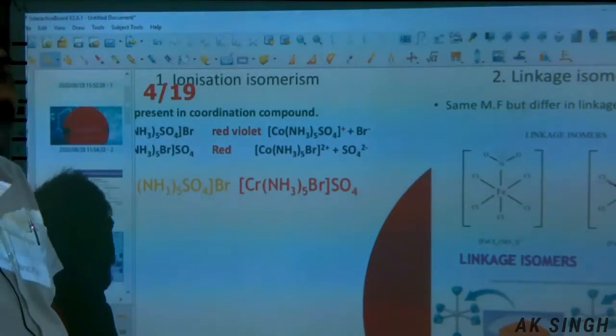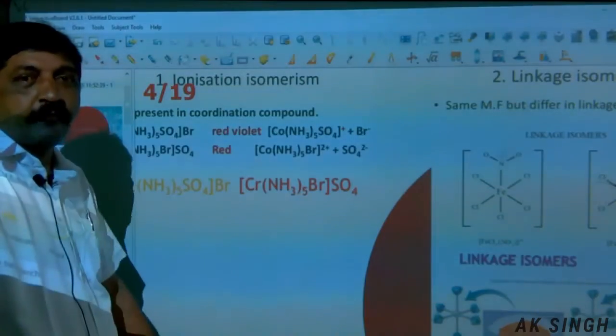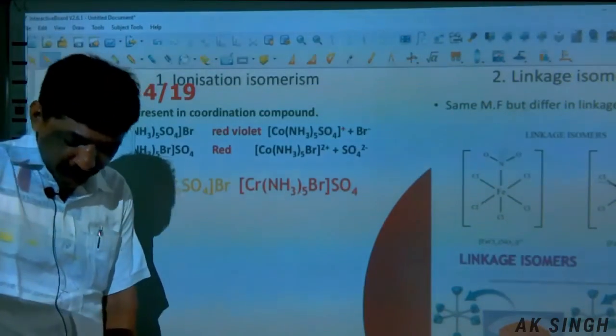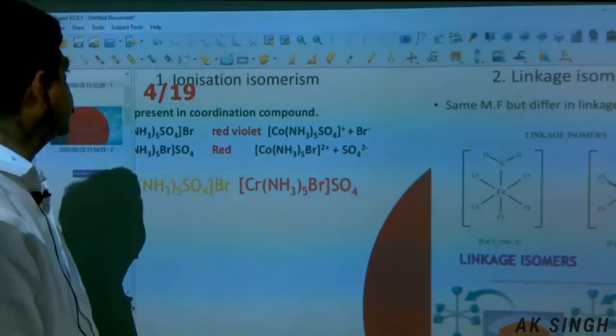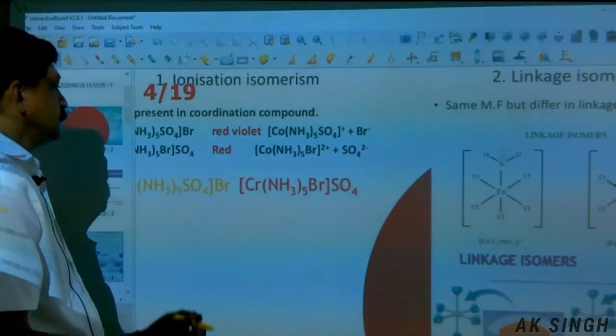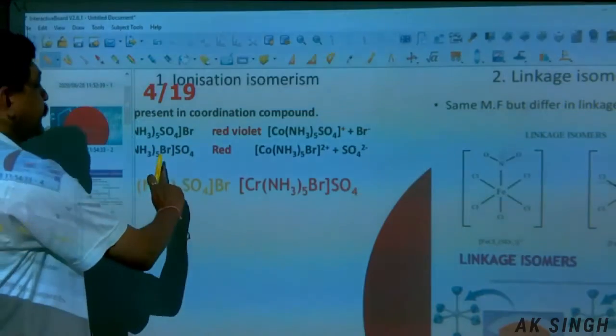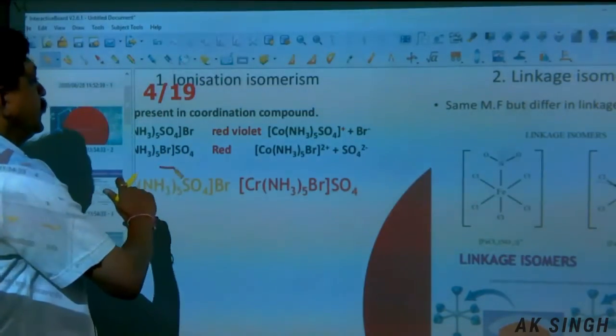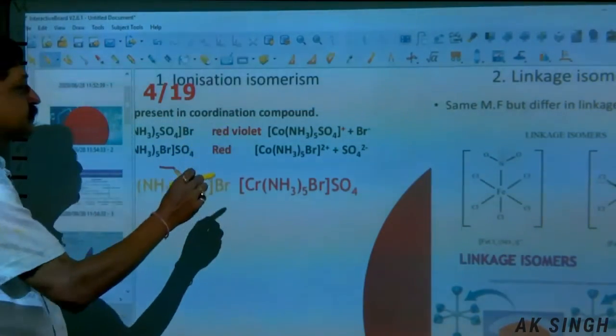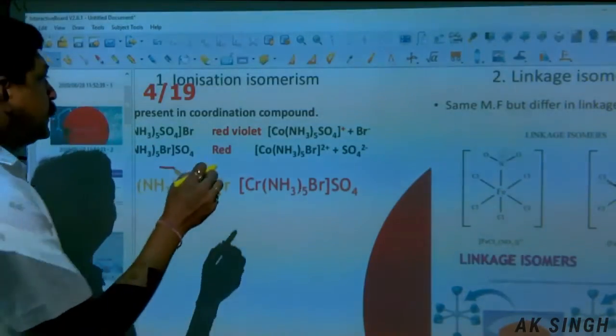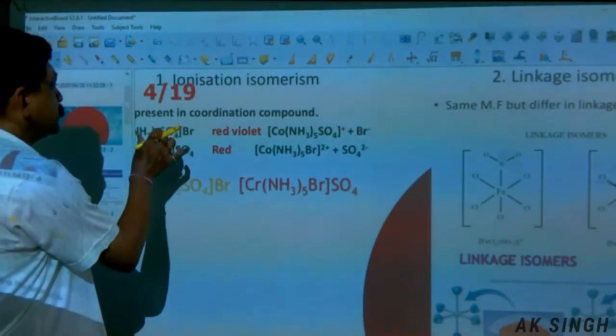Among those, the first is, let us take ionization isomer. One question is always asked in the board examination from this part. Ionization isomers are found in certain compounds.